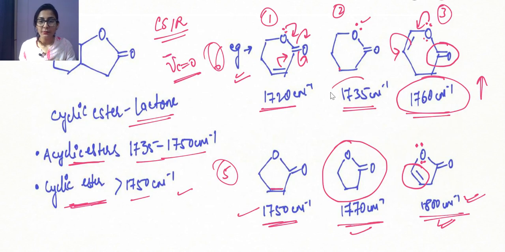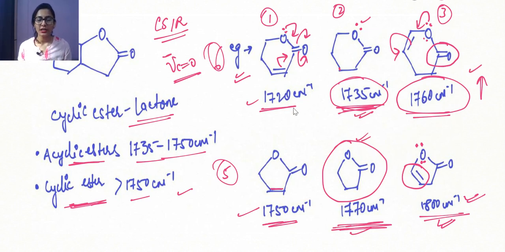So for a 6-membered lactone like this, the value is going to be around 1735 centimeter inverse, and for a 5-membered lactone system, it is going to be around 1770 centimeter inverse. Okay, so I think you will be able to remember these 2 values. If not all, then these 2 values, and the rest you can determine by the conjugation logic, how much the carbonyl is getting the conjugation from the pi bond.